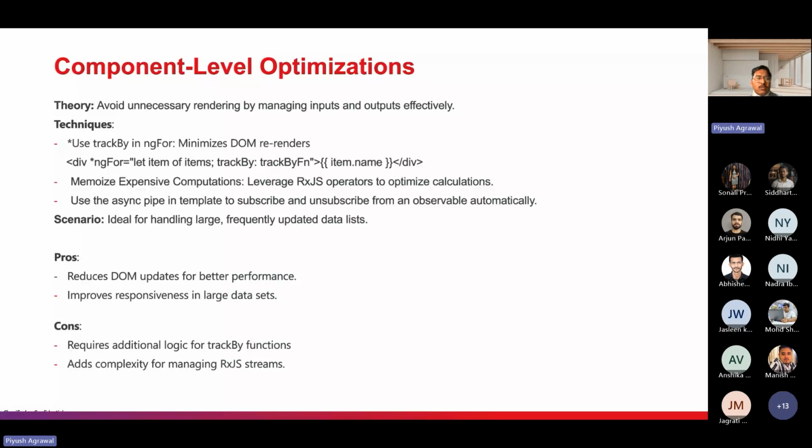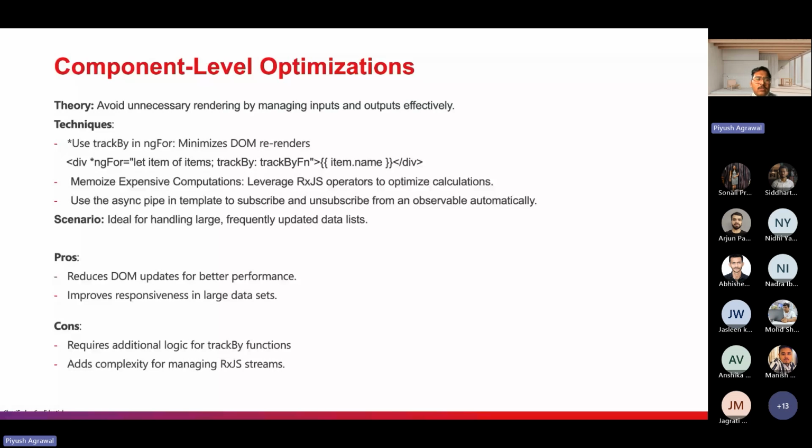In terms of cons, it requires additional logic for trackBy. We need to define a function that returns the ID, a specific thing we can identify that should not change when the list updates. So if we have a list, we can create some type of unique ID that will track a specific item.